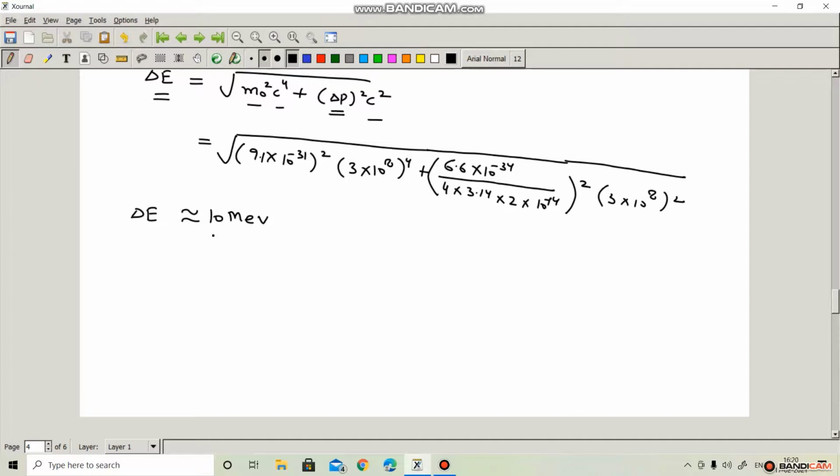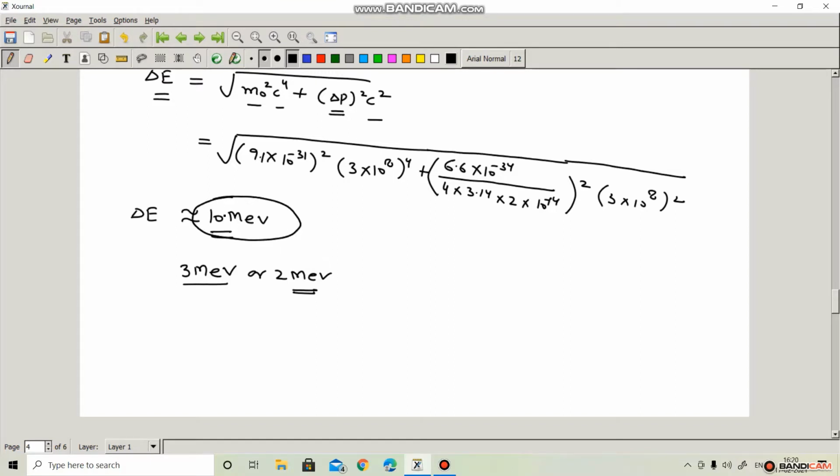It means if the electron wants to reside inside the nucleus, it should have an amount of energy of 10 million electron volt. However, in beta decay, the energy of the electron is only 3 or 2 million electron volt, which varies widely from this calculated value.